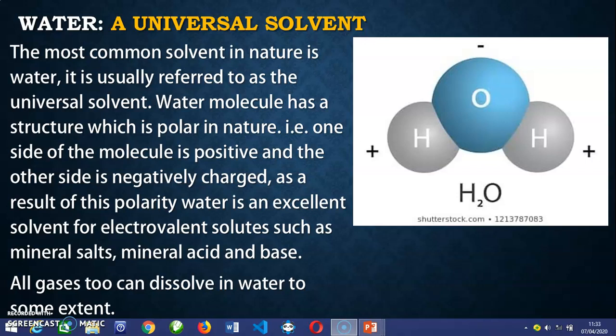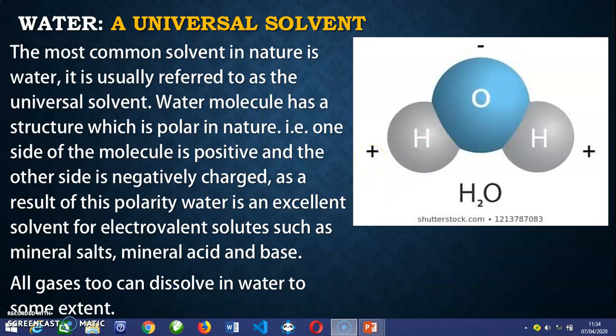Now, let's continue here. That is, one side of the molecule is positive. This is it here. That is the hydrogen being positive, and the other side is negatively charged. As a result of this polarity, water is an excellent solvent for electrovalent solids, such as mineral salt, mineral acid, and base.